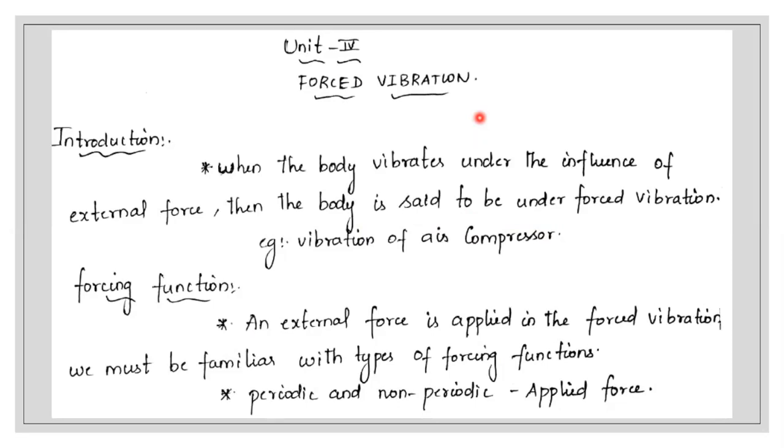So the basic difference between free and forced vibration is, in free vibration you can take an example of a cantilever beam. Once you apply a force, initially we apply a force on the beam, and then we leave it idle. After some time, the beam comes back to its equilibrium state. Whereas in forced vibration, the applied force keeps on being applied until the vibration prolongs. So this is the basic difference between free and forced vibration.